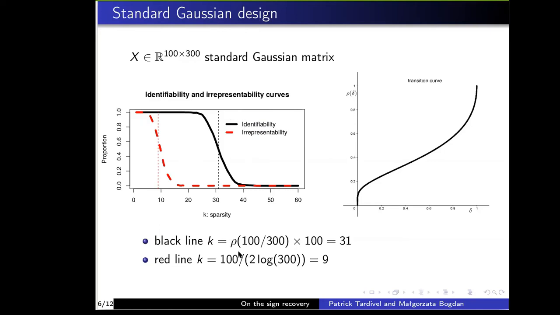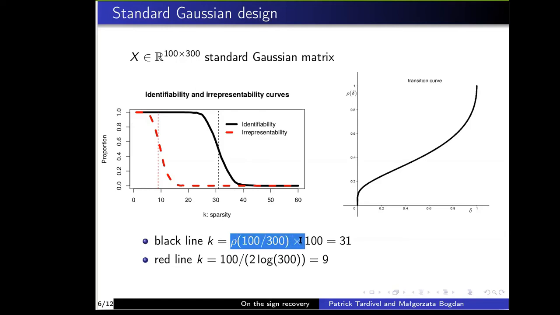So in particular, according to this expression, when k is smaller than roughly 9, the irrepresentability condition holds. And 9 is the x-axis of the dotted red line here. And roughly when k is larger than 9, the irrepresentability condition does not hold. We also have a second approximation.